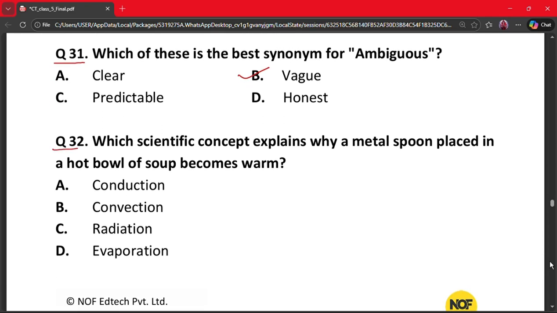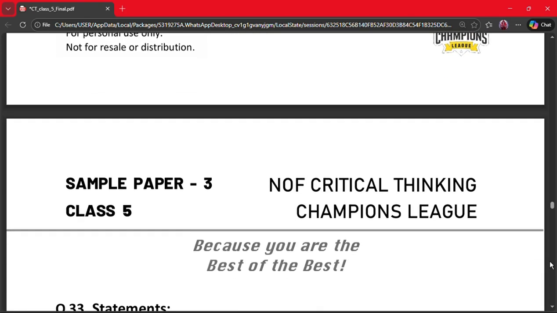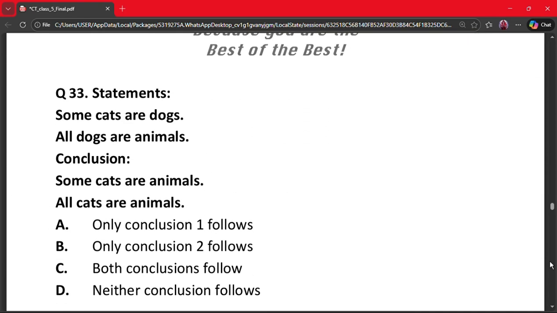Question number 32. Which scientific concept explains why a metal spoon placed in a hot bowl of soup becomes warm? A. Conduction. B. Convection. C. Radiation. And D. Evaporation. The correct answer is option A, that is conduction. Why? Because heat passes through the solid spoon. This is called conduction.